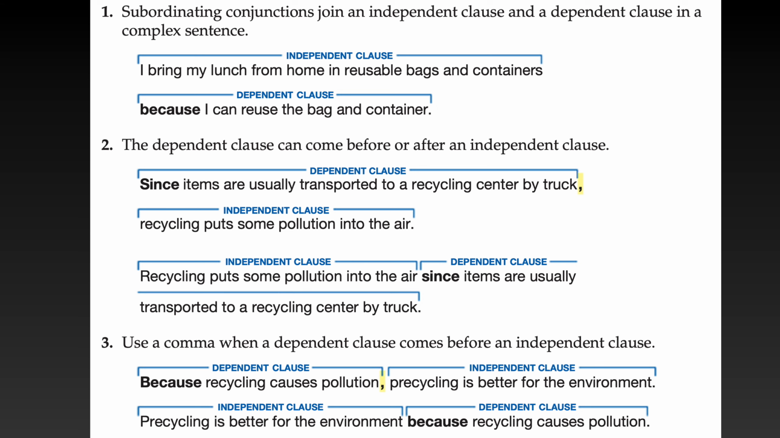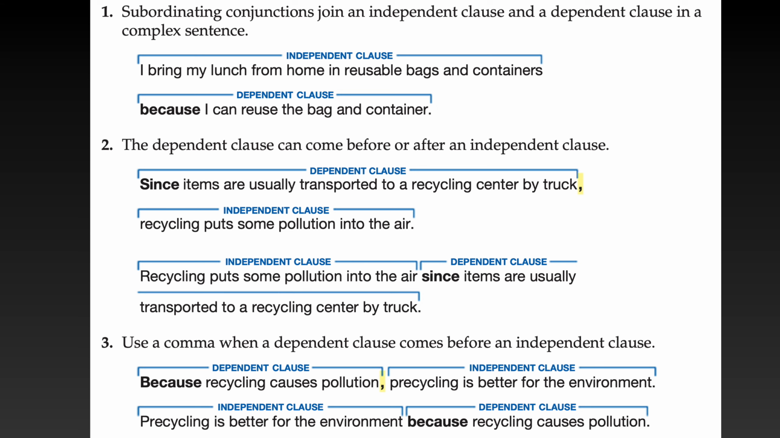An independent clause stands alone and expresses a complete thought. For instance, I bring my lunch from home in reusable bags and containers is an independent clause. A dependent clause, on the other hand, cannot stand alone and expresses a partial thought. In the same example, because I can reuse the bag and container is a dependent clause. It has a partial thought. Dependent clauses can appear before or after independent clauses.